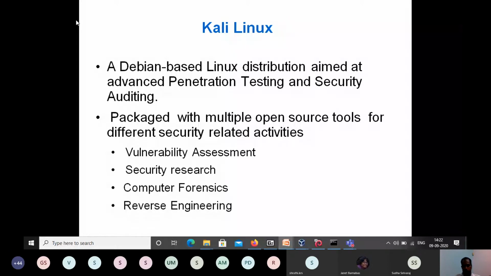Similar to that, multiple distributions are there. One is Parrot OS. Then BackTrack also provides its own security solution. Multiple solutions are there, but most of the time people use Kali Linux because the updates are very frequent and it is more popular nowadays. It started in 2013, and they keep updating and generating different versions. So this is just a brief of Kali Linux.